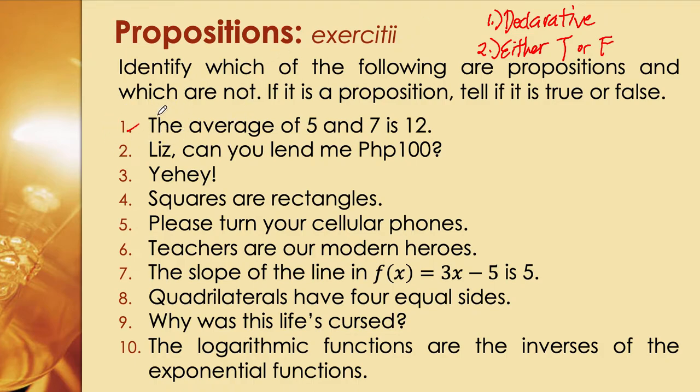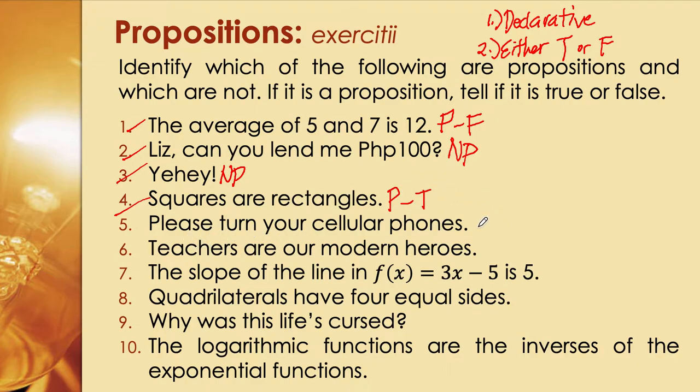How about if it's true or false? Actually, the average of 5 and 7 is not 12 because it's actually 6. So it's a proposition, that's correct, but it is false. Because it is false, it fits the conditions of a proposition. So it's a proposition, false. Number two, Liz, can you lend me 100 pesos? It's not declarative, therefore NP. Number three, hey, it's not declarative, NP. Number four, squares are rectangles. It's declarative. Is it true or false? Actually that's true. So we have P, true.